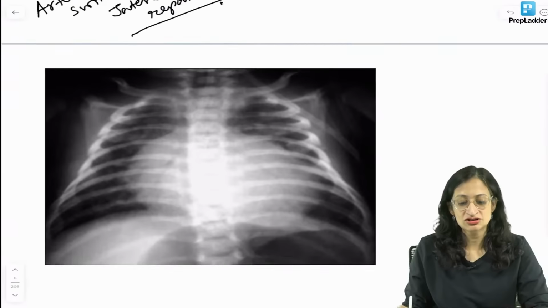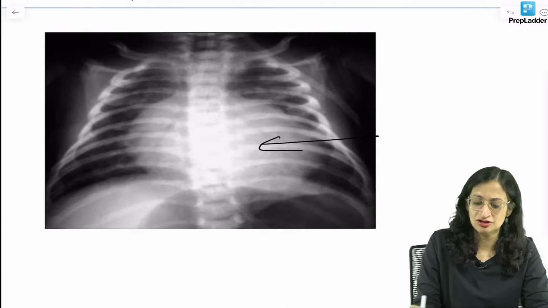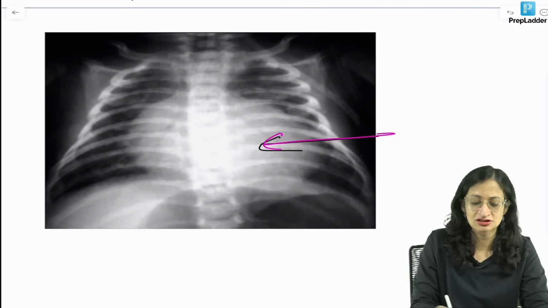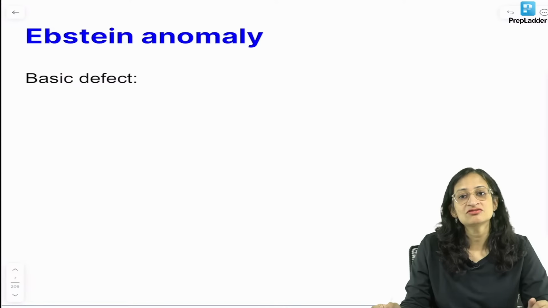And what do you get on an X-ray in TGA? Yes, we all know that we get an egg on side appearance. So you get an egg on side appearance in TGA, right? You can see it looks like an egg. What is the basic defect in Epstein anomaly?